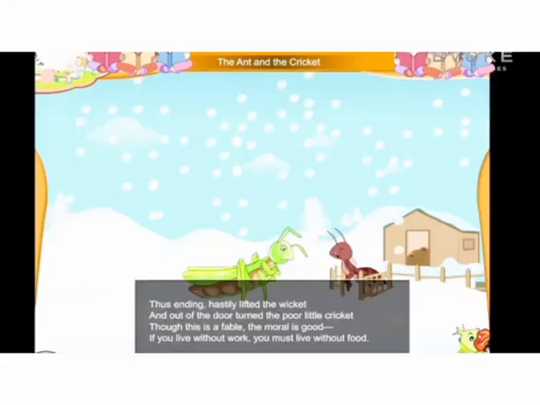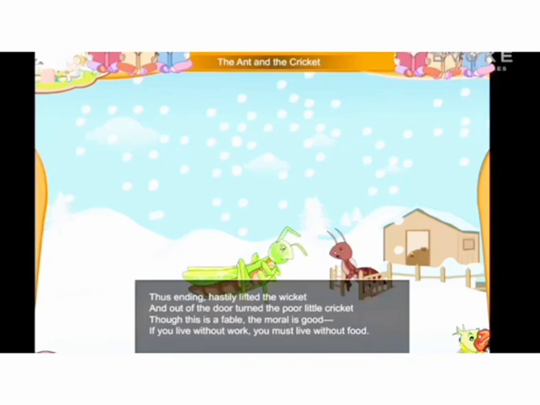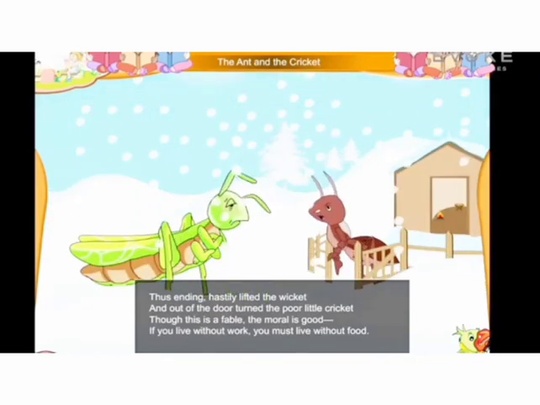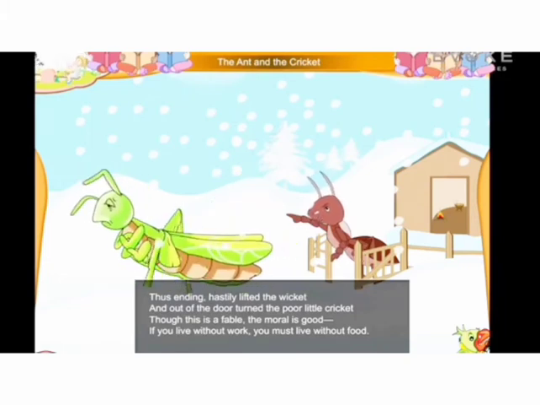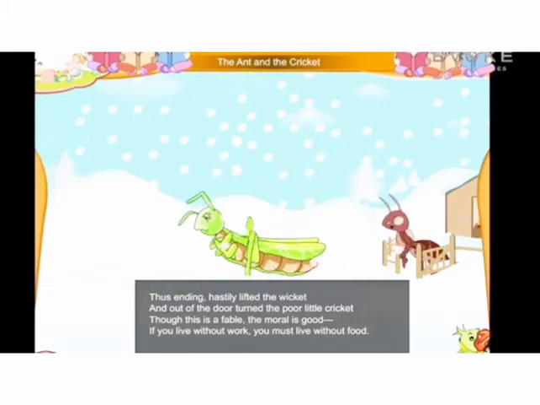Thus ending hastily, lifted the wicket, and out of the door turned the poor little cricket. Though this is a fable, the moral is good. If you live without work, you must live without food.